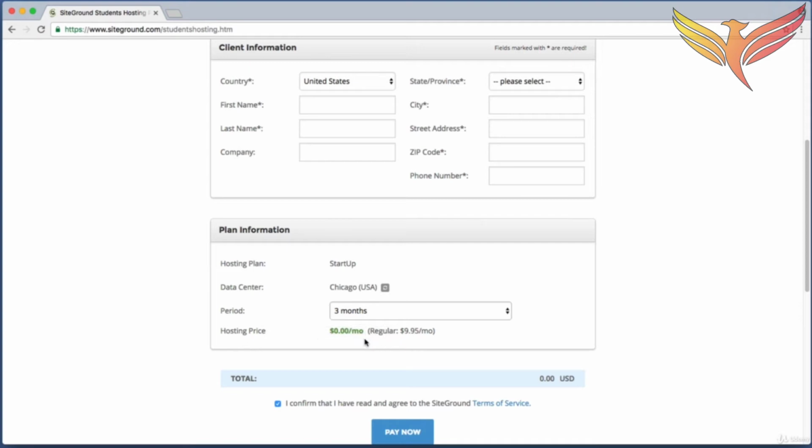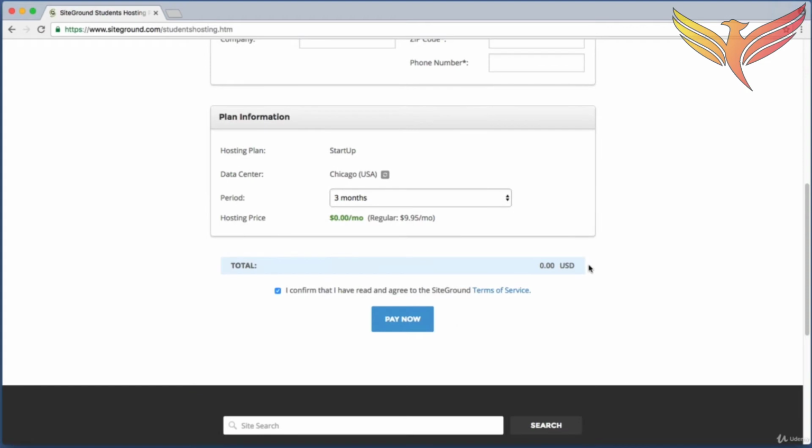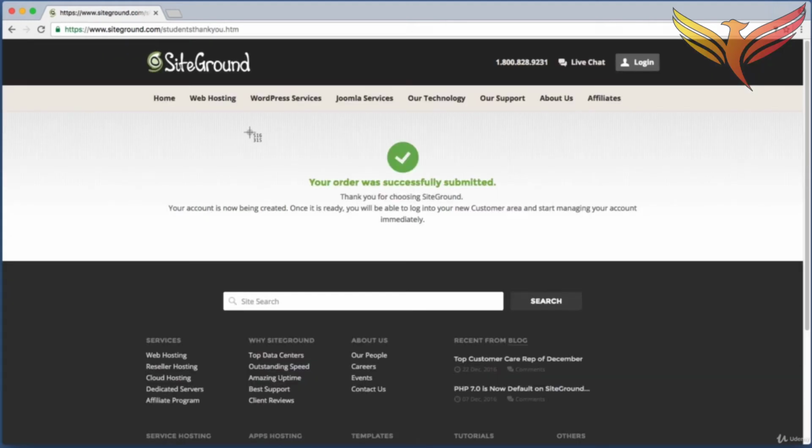So we see $0.00, and if we scroll down a bit further, make sure this box is checked. And the submit button reads pay now, but obviously our grand total is $0.00, so you're not actually paying. So go ahead and click the pay now button. And that should take you to this success screen. Now, it may take 5 seconds or it may take 10 minutes, but very soon you should receive an email